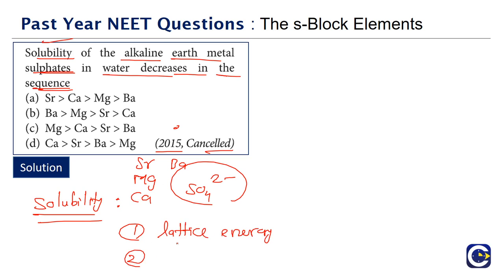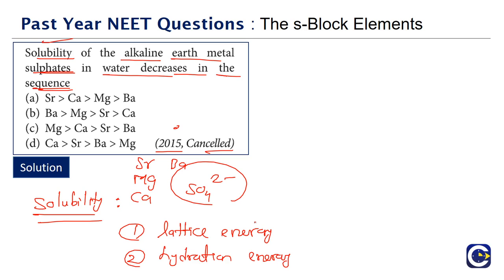Now once the lattice is broken, the ions will come and the ions will get into the water. So when the ions are hydrated, we will get what? Hydration energy. So there are two energy factors involved when we talk about the solubility. What are the two energy factors? One is the lattice energy, because first the ionic lattice has to be broken. Second is hydration energy. Once the ions are getting dissolved, they will get hydrated.